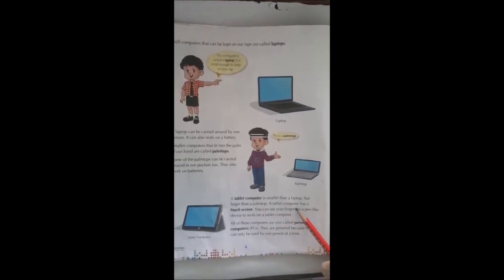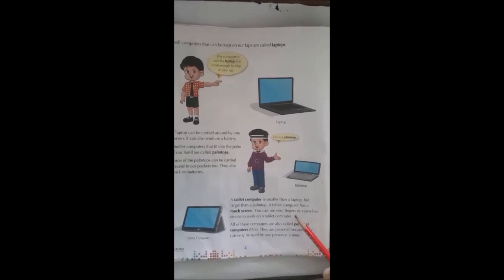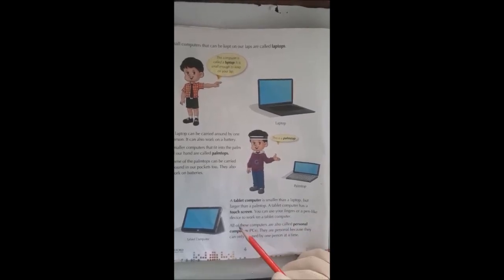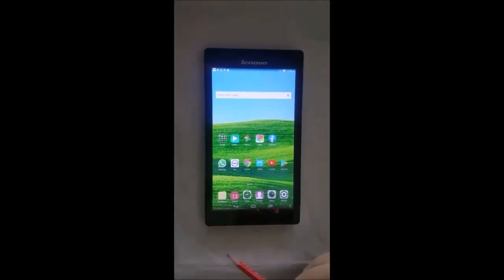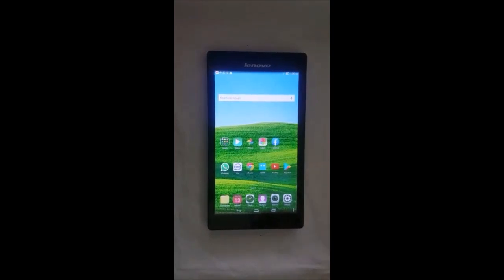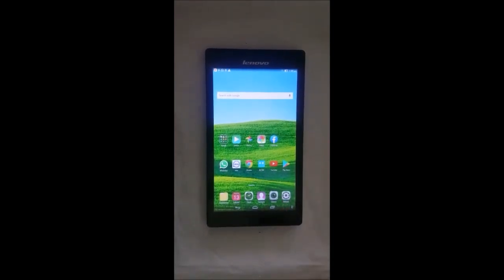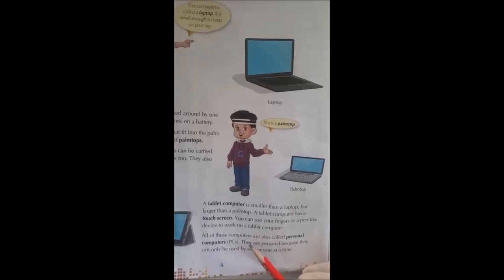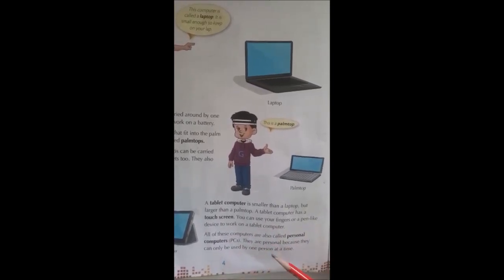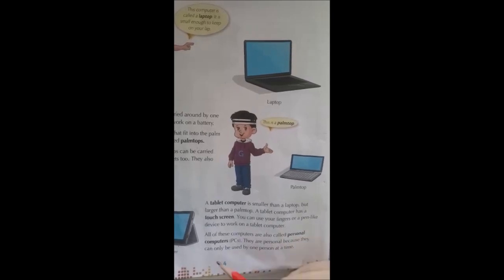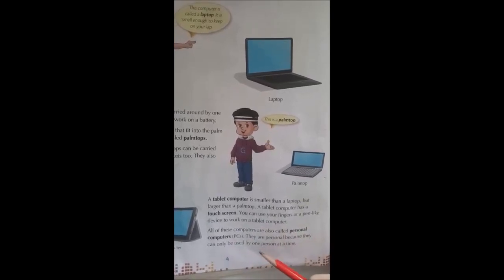Okay, students? A tablet computer is smaller than a laptop but larger than a palmtop. A tablet computer has a touch screen. You can use your fingers or a pen-like device to work on a tablet computer. Look at this. This is a tablet computer. All of these computers are called personal computers. They are personal because they can only be used by one person at a time.